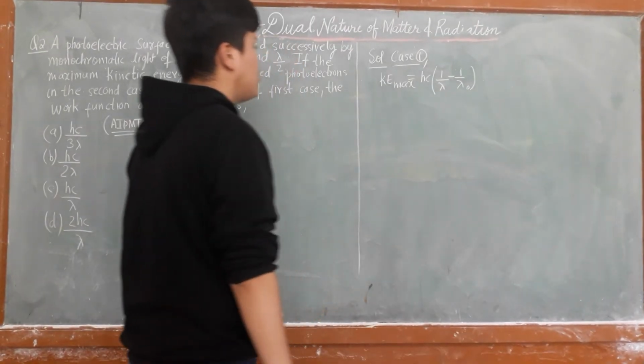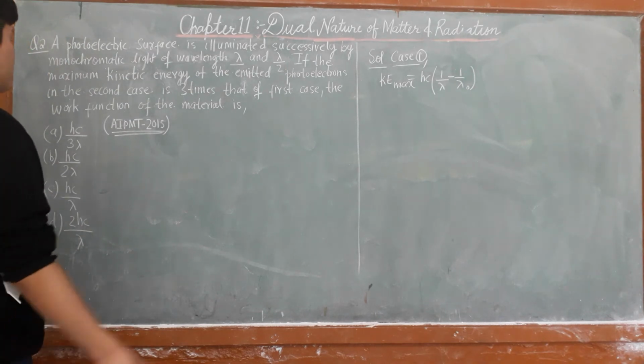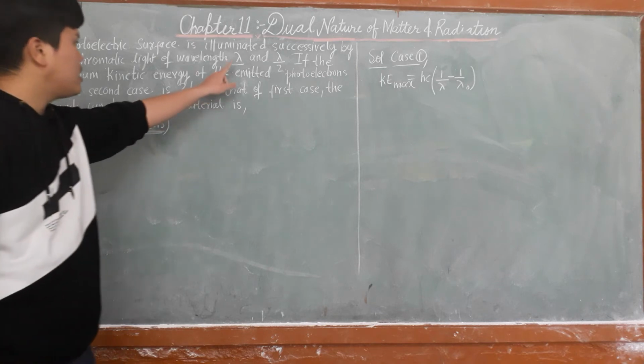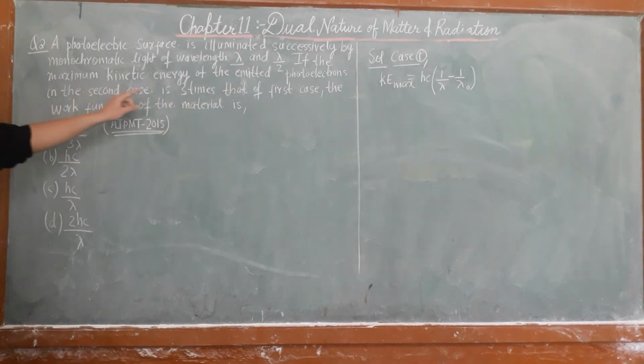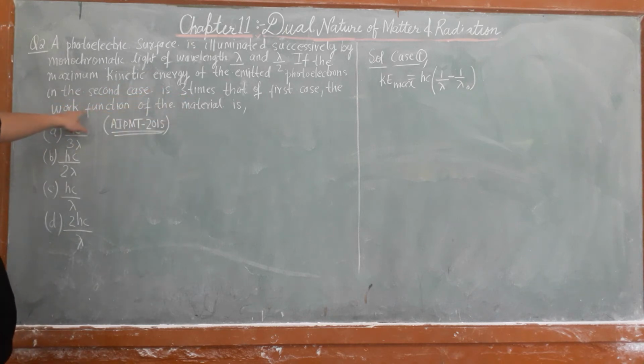If the maximum kinetic energy of the emitted photoelectrons in the second case is 3 times that of the first case, we need the work function.